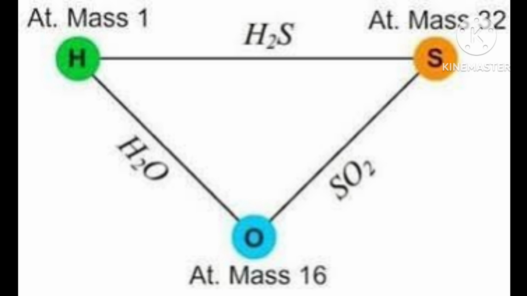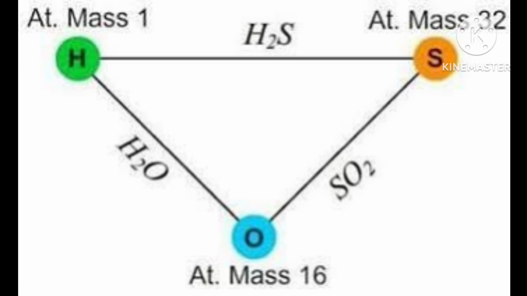Then atomic mass is the average relative mass of its atom as compared with an atom of carbon 12 isotope, C12 isotope taken as 12. That is taken as 12. You have to compare with the mass of this C12.